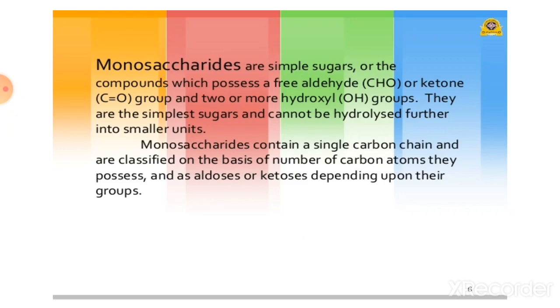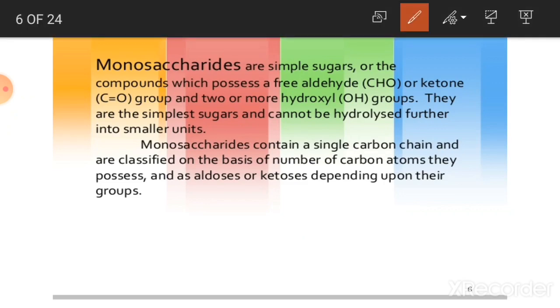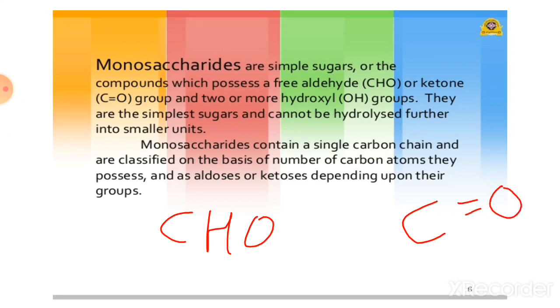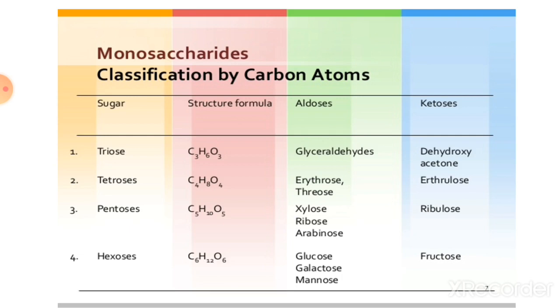Monosaccharides contain a simple sugar chain and are classified on the basis of the number of carbon atoms they possess, and as aldehyde or ketone depending upon their group. The aldehyde group is indicated as the CHO group and the ketone group is indicated as the C double bond O group. Okay. Now classification of monosaccharide on the basis of carbon atoms.